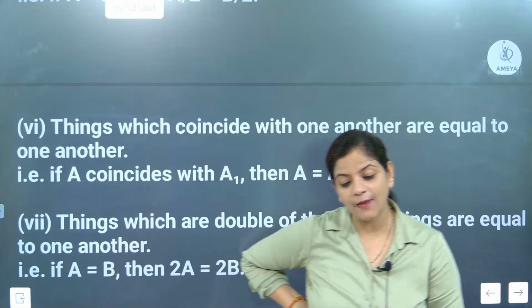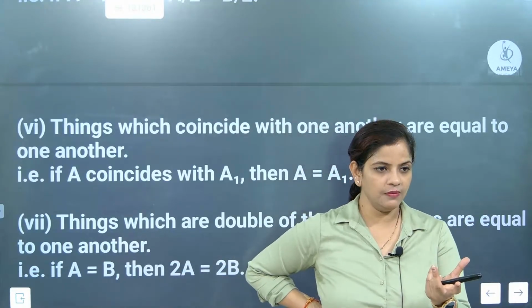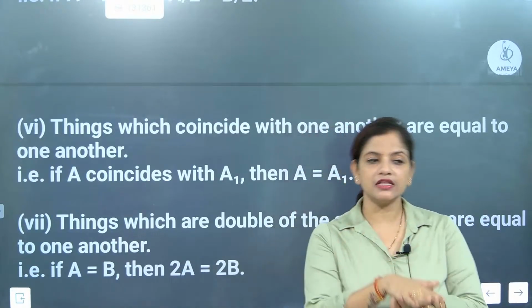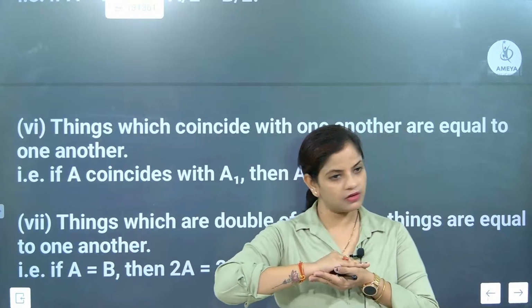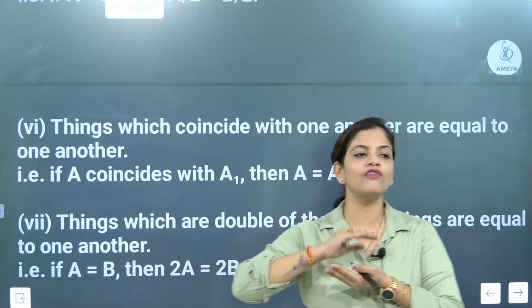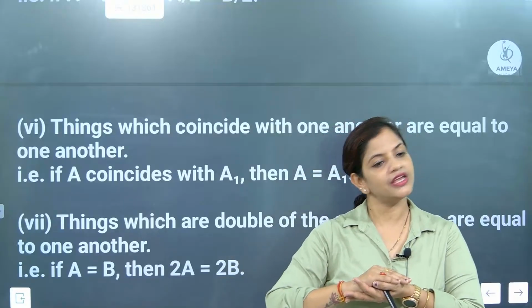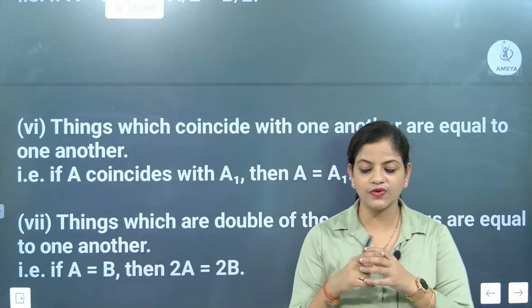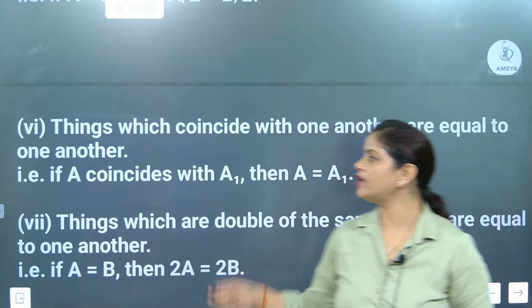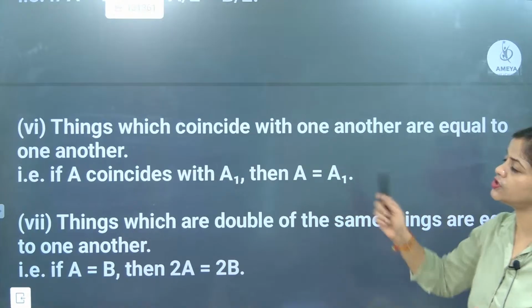Overlapping is more or less 90% correct. See, beta, I take one bangle and I take another bangle. Now one bangle is fitted on the other bangle. So these bangles are overlapped on each other, and these bangles are coinciding with each other. That is what is called coincident. So coincident things will always be equal.